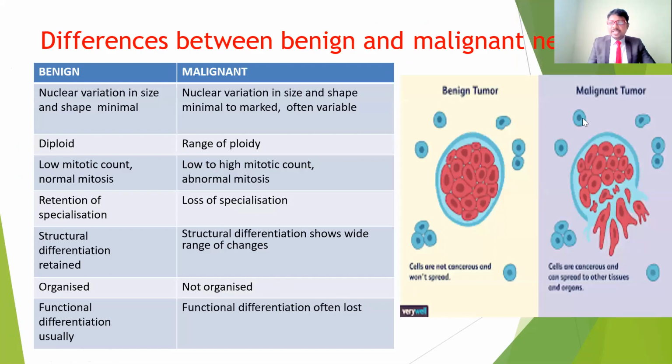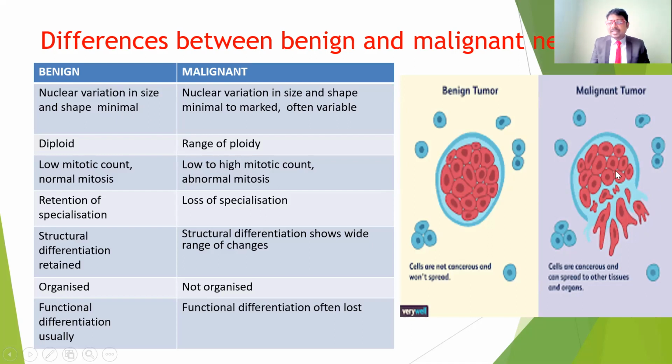If you see the physiological and pathological changes in the benign tumors and malignant tumors, here you can understand the size is going to increase in the benign tumors. But here it is going to spread to the other parts of the body, and the size and shape of the cell membrane and also the nucleus are affected, and it's not organized properly. In benign tumors, the nuclear variation in size and shape is going to be minimal.